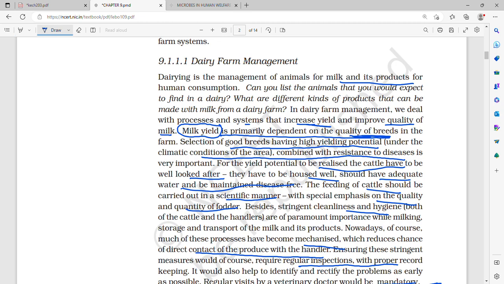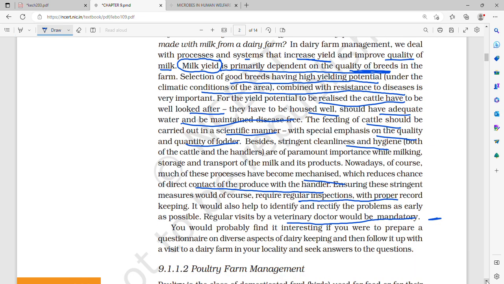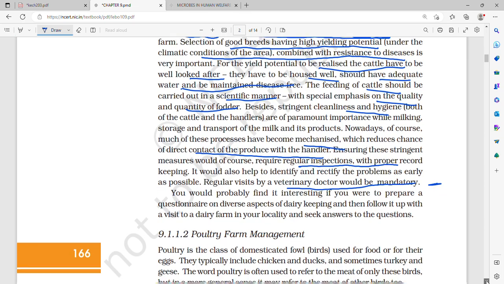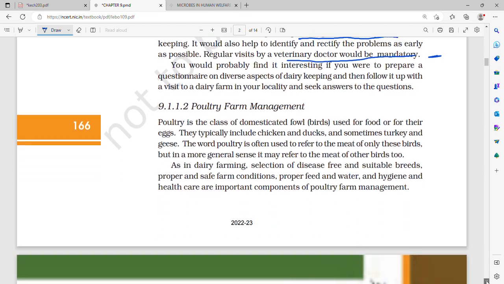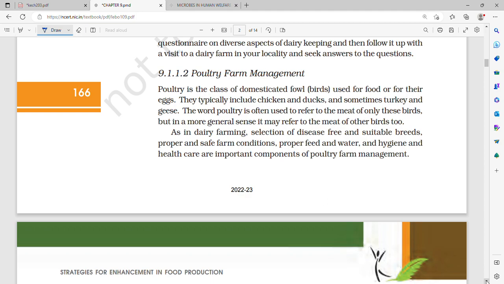Everything should be mechanized, with proper inspections, and veterinary doctors should be available, and regular checkups should be there. Combined with disease resistance, good quality breeds should stay disease resistant, with proper hygienic care, good care, and good housing. All of these are important factors.